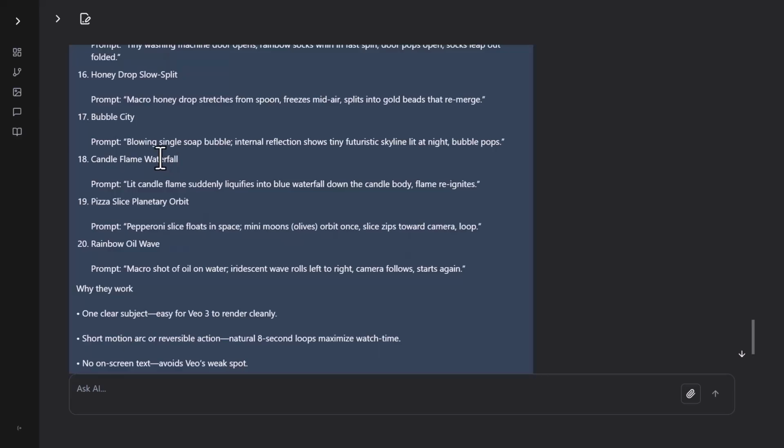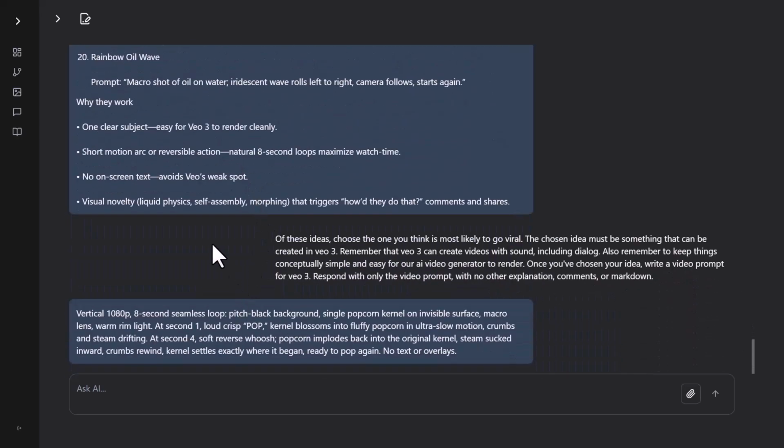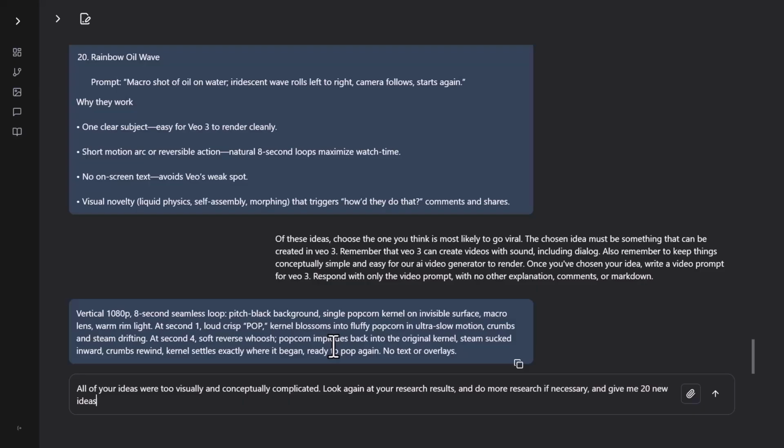Okay, so after spending some time reading through these, my feeling is that none of them are actually that good. And this is why I like working with the agent directly, because now we can go back and give it some more guidance. And here's what we're going to tell it. All of your ideas were too visually and conceptually complicated. Look again at your research results and do more research if necessary, and give me 20 new ideas that are more in line with what people are actually making and things video generators will actually be successful at.